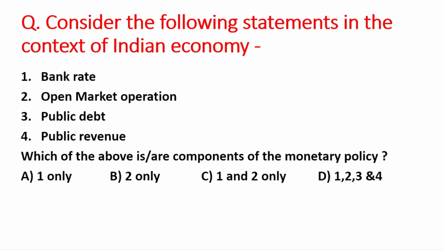Next question is, consider the following statements in the context of the Indian economy. First term is bank rate, second one is the open market operation, third is the public debt, and fourth one is the public revenue. You have to tell which of the above are the components of the monetary policy. So the right option is option C, that is 1 and 2, that is bank rate and open market operation are the components of the monetary policy.